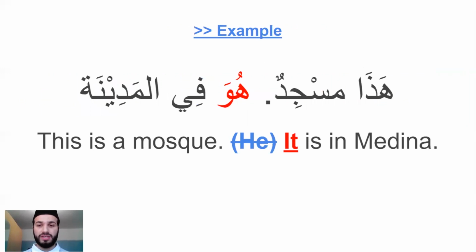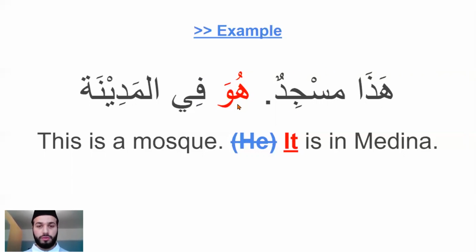So, bringing that to this example, here we have هذا مسجد هو في المدينة. Huwa is one of our new words for today. It means he. The thing is, in this sentence, هذا مسجد, this is a mosque. Mosque is masculine in Arabic.